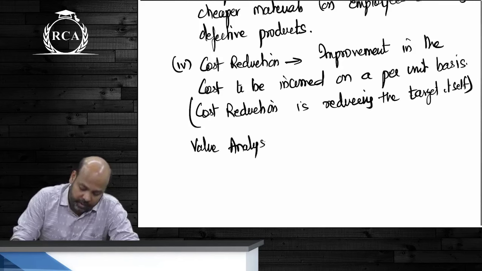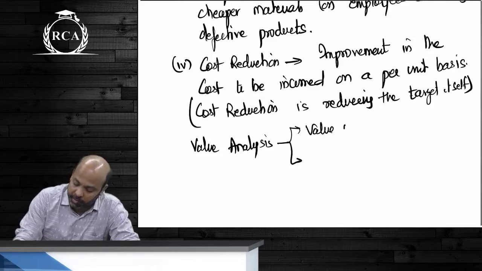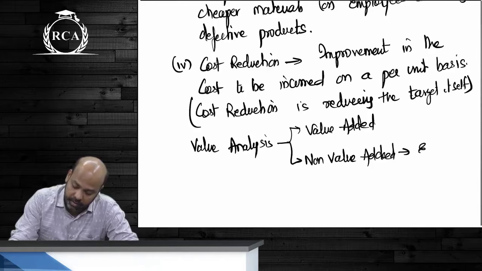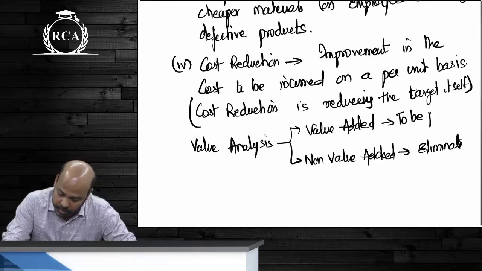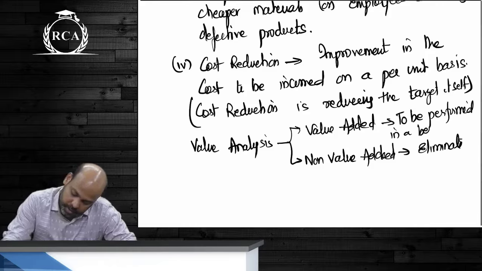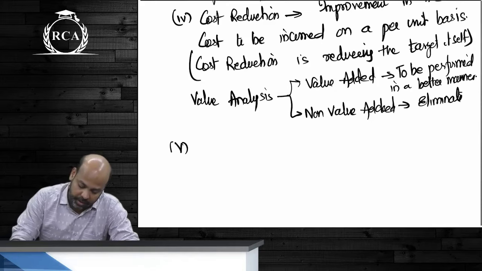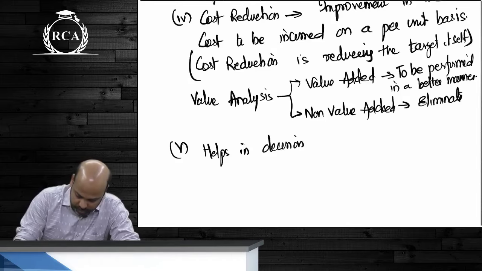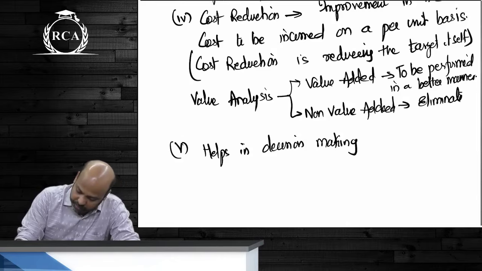Value analysis में क्या है बेटा? Value added activities and non-value added activities. What will you do with non-value added activities? Eliminate. Value added activities क्या करोगे? To be performed, हाँ, to be performed in a better manner. And finally, beta, cost accounting helps in decision making. It becomes a base for management accounting.